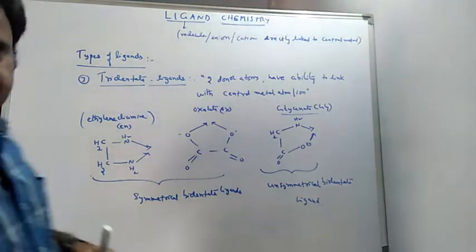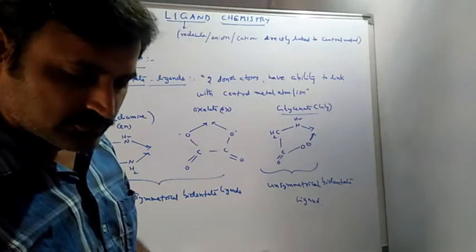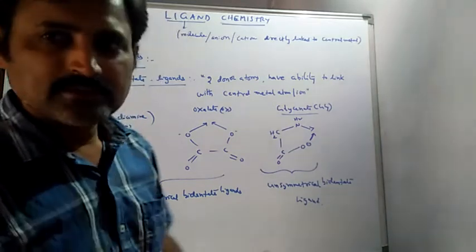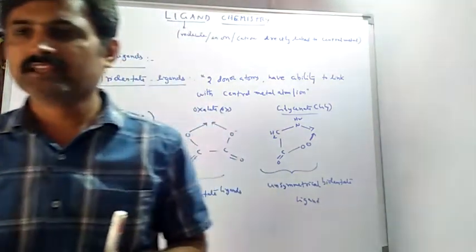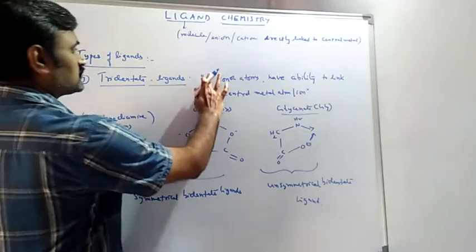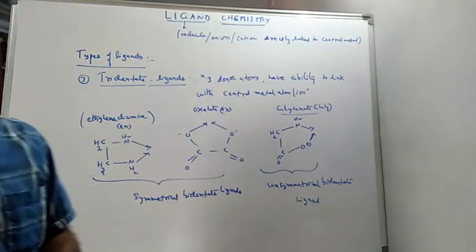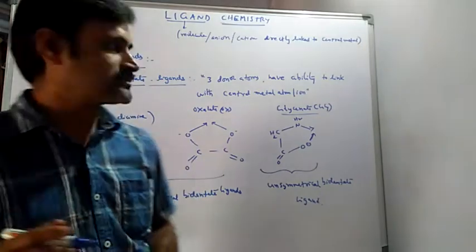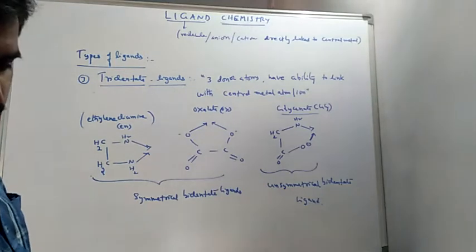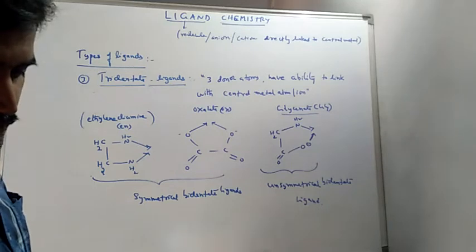As I said earlier, we told monodentate, we told bidentate. Likewise, now we are saying tridentate, meaning we just have to put 3 here. Ligands which have 3 donor atoms are called tridentate ligands. So let me give the examples also.